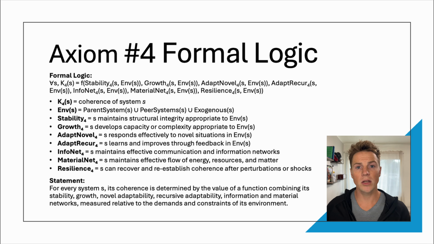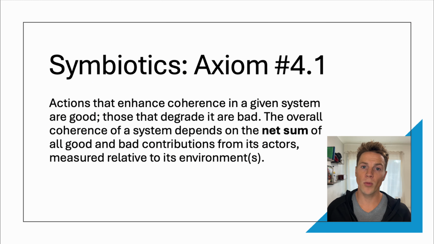The environment of an observed system is defined as the unity of parent, peer, and exogenous systems relative to the observed system. With coherence defined as the optimal state that a system pursues to stay in, we can now define what good and bad actions are. In Axiom 4.1, Symbiotics declares that actions that enhance coherence in a given system are good. Those that degrade it are bad. The overall coherence of a system depends on the net sum of all good and bad contributions from its actors measured relative to its environments.